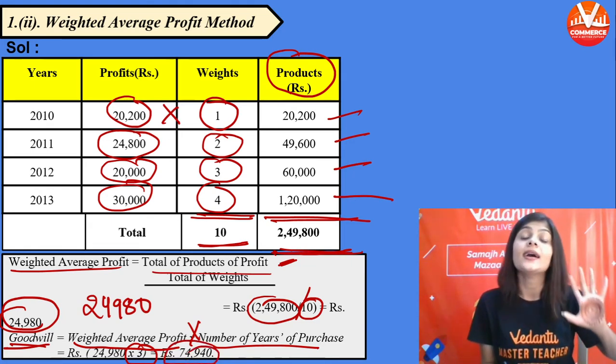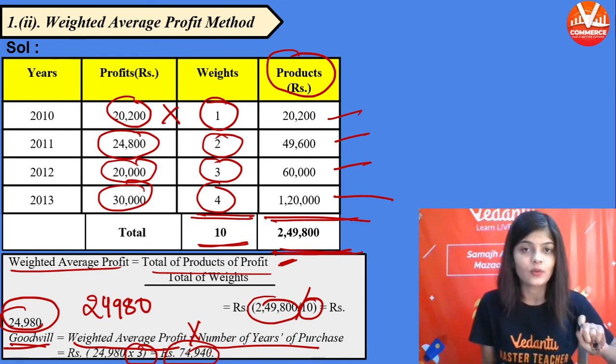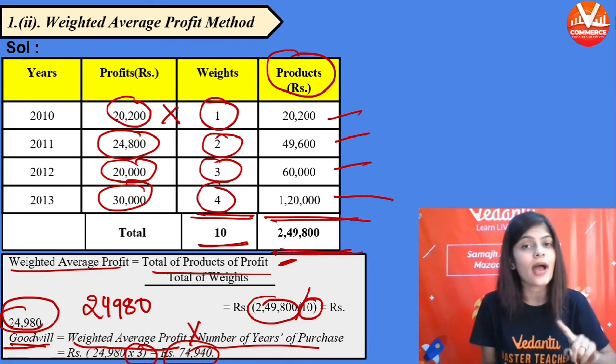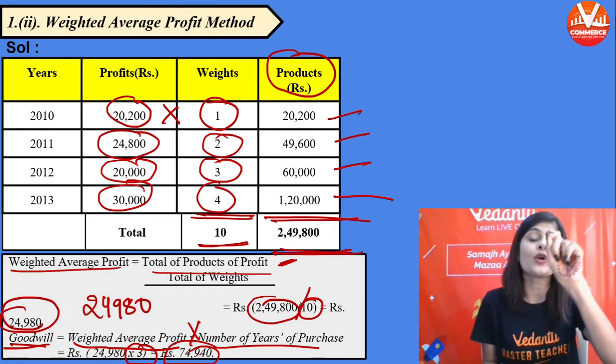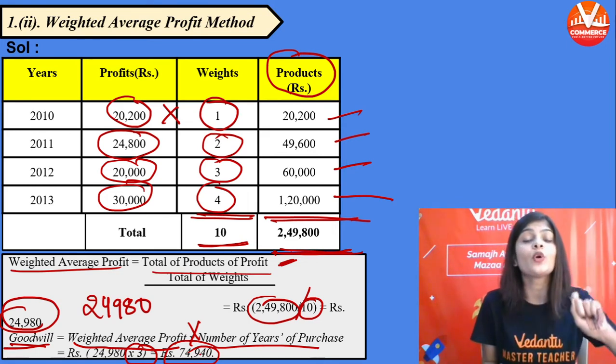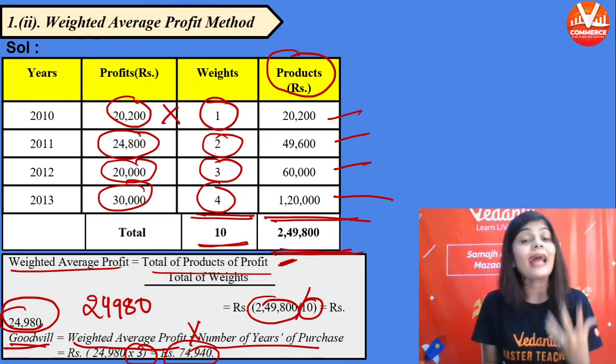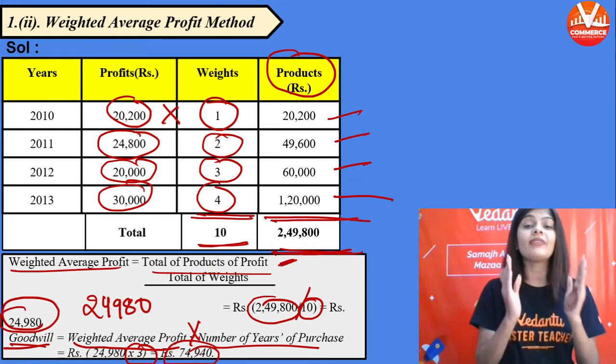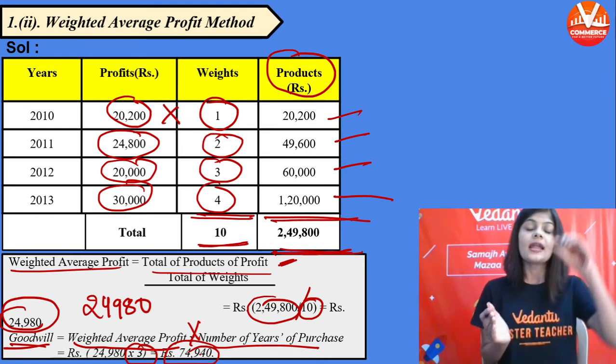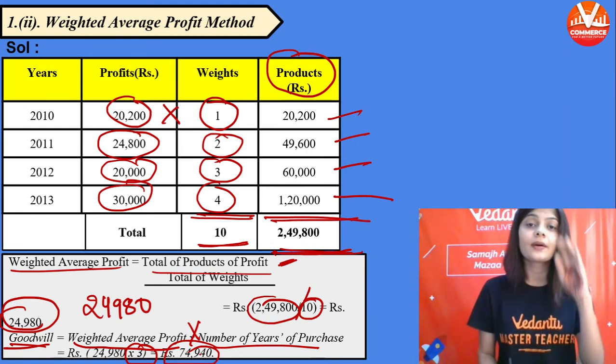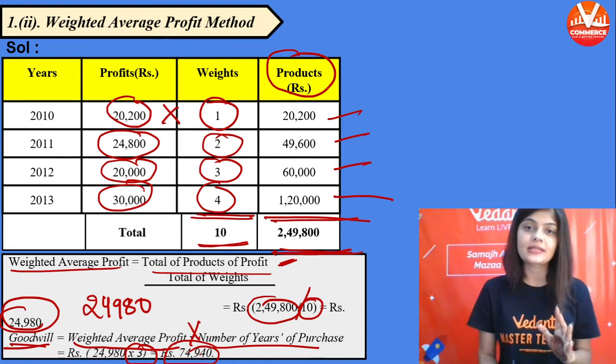So पहले क्या करो? Products find out करो. The first step, find out the product. Then find out the total of product and total of weight. Now we will find out the weighted average profit. Divide the total product by the total weights.